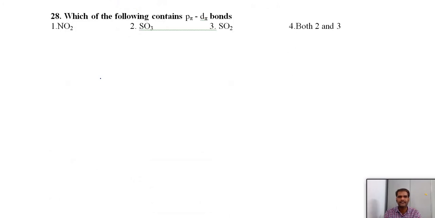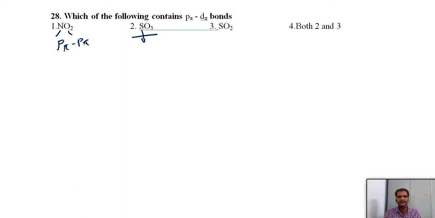Which of the following contains p-pi d-pi bonds? Sulfur trioxide and sulfur dioxide. Already we have discussed that. In sulfur trioxide, we have 1 p-pi p-pi and 2 p-pi d-pi bonds, and in sulfur dioxide 1 p-pi p-pi and 1 p-pi d-pi bond. So at least they have p-pi d-pi bonds. NO2 has pi bonds, but they are p-pi bonds only. In nitrogen dioxide, you cannot find p-pi d-pi. Why? Because there is no d orbital. Nitrogen has no d orbital, oxygen also has no d orbitals. There is no chance to form a p-pi d-pi bond in NO2.